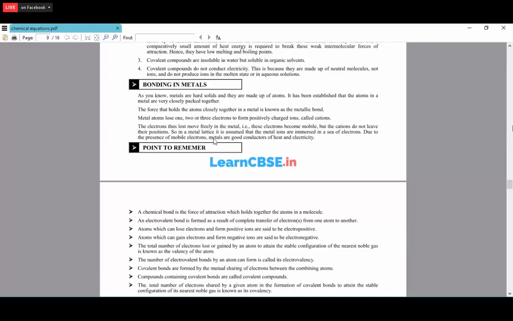And also the metals are the good conductors of the heat. So as it is having the mobile electrons, mobile means it can easily move. Mobile electrons, the free electrons, so it will take the heat all over the metal and it passes the heat from one place to another.